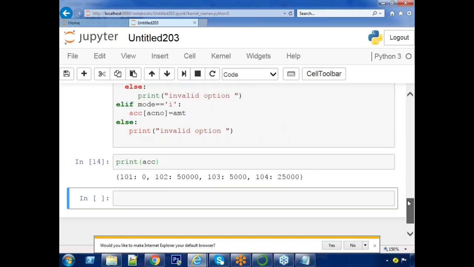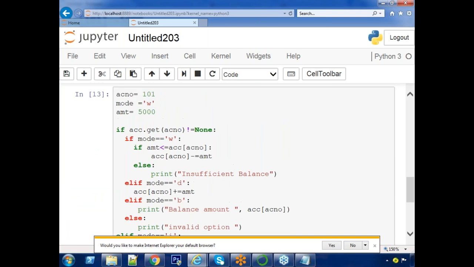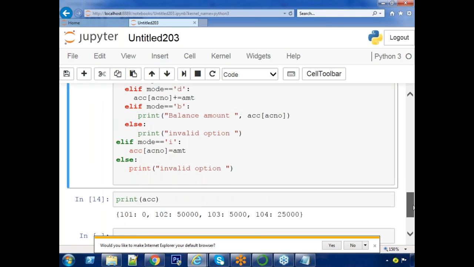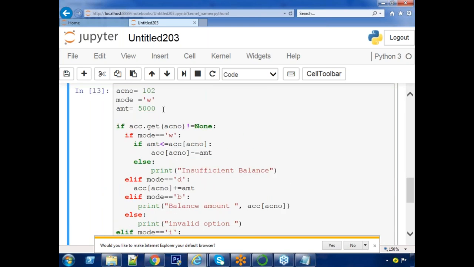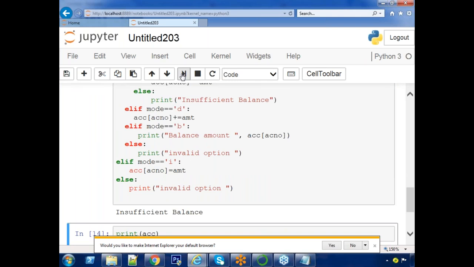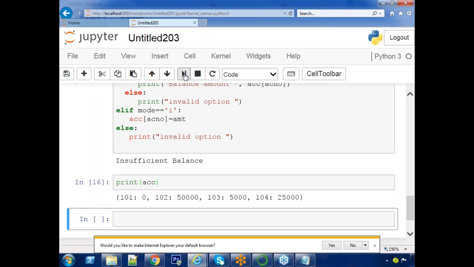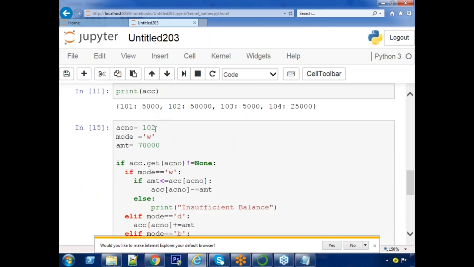Once again, I'm giving for 102. What is the 102 balance now? 50,000. But he is trying to withdraw 70,000. What is the expected functionality? Insufficient balance. Check it now. Insufficient balance. Still, what is the latest balance of 102? So nothing happened for 102. Still his balance is 50,000 only. Now I am giving 107, sir.